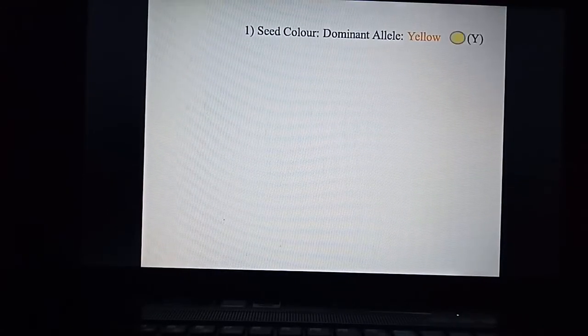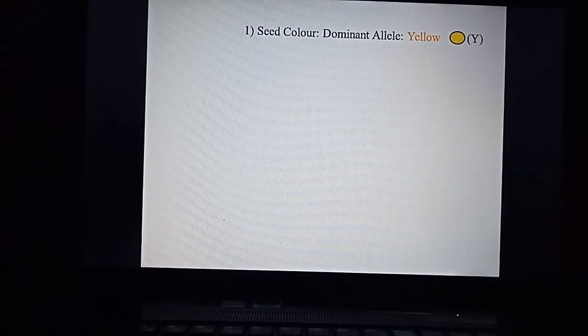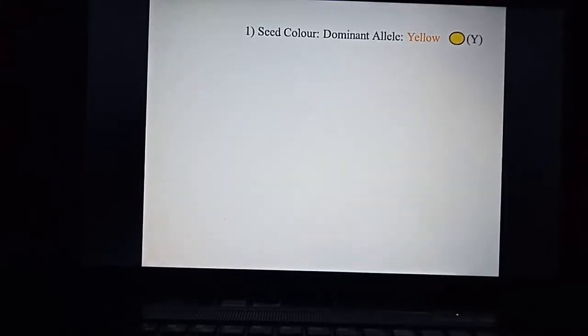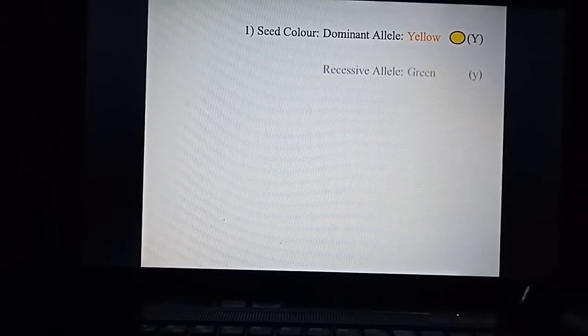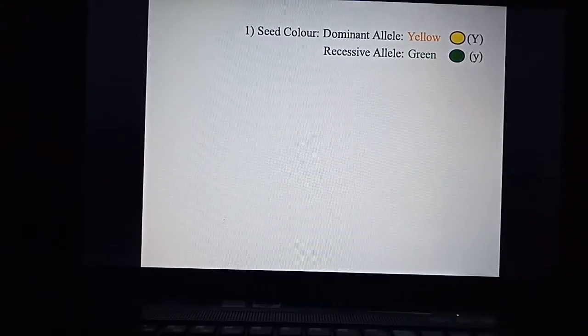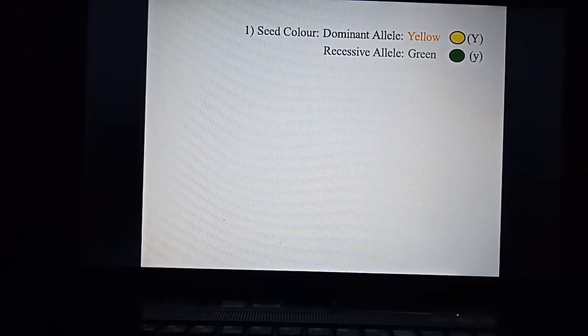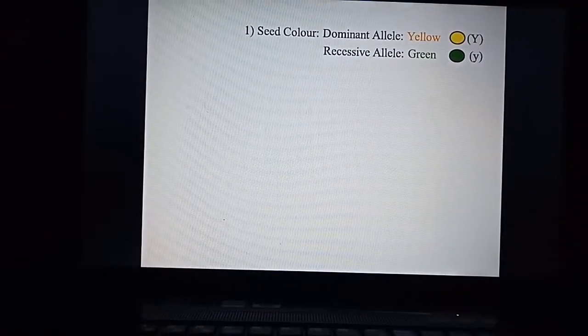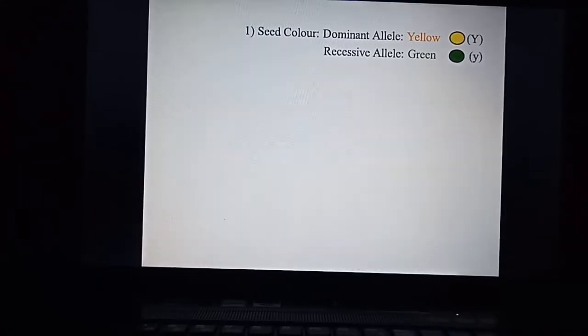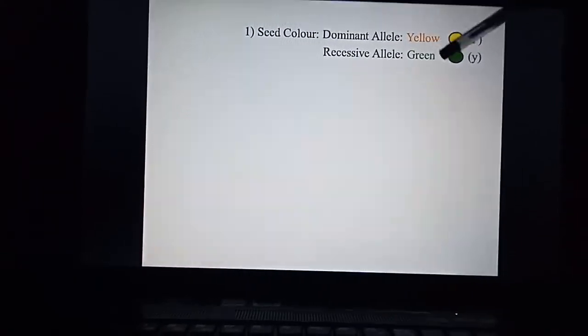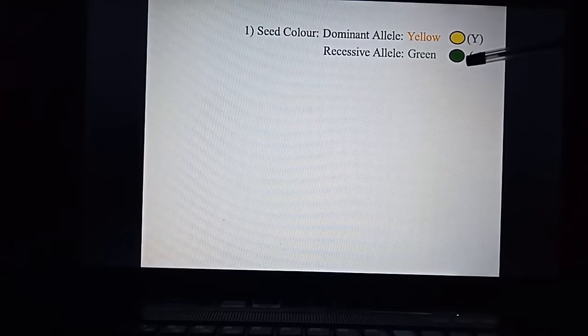The first character is seed color, the dominant allele is yellow. The genotype for yellow is capital Y, and the recessive allele is green, and the genotype for the recessive allele is small y. So you can clearly differentiate the yellow color and green color here.